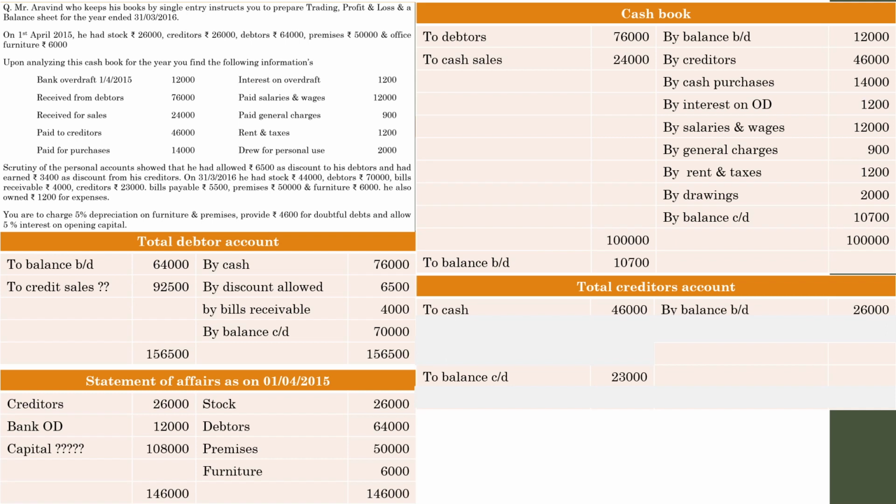For example, 100 rupees was the amount to be paid to my creditor, and the creditor for the time being gave me a discount of 10 rupees. So I have to pay only 90. So my liability is reduced. So the reduction in the value of creditors is shown as discount received 3,400. Next one, go through the details. Make sure whether there are any other items with regard to the creditors.